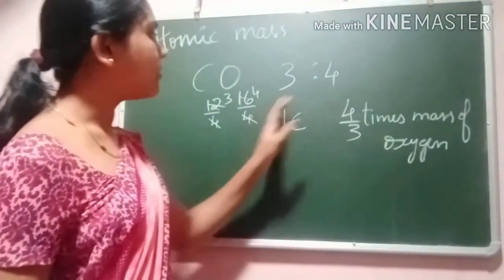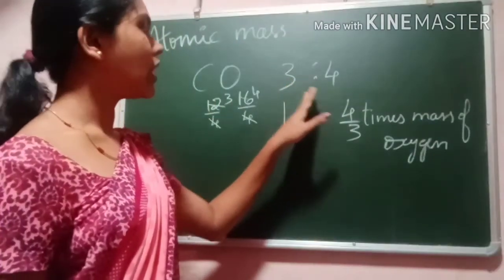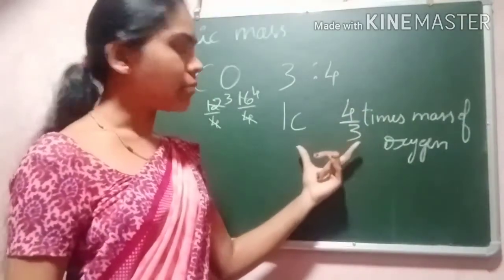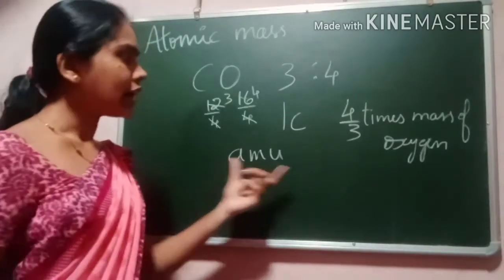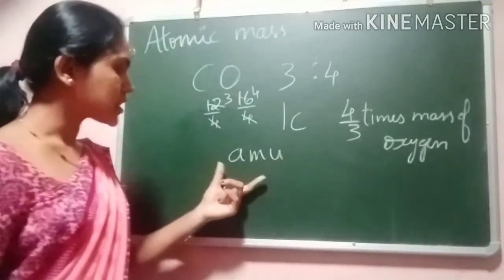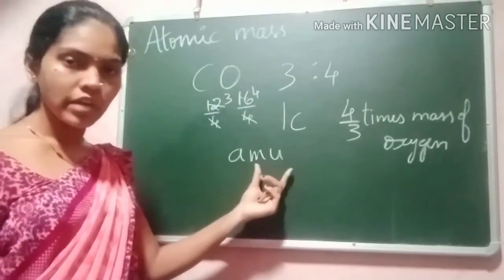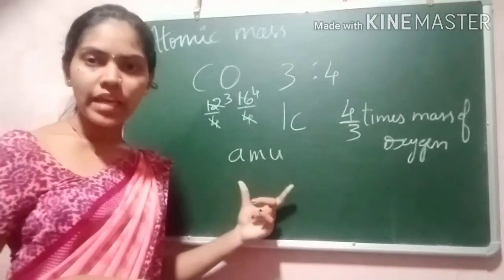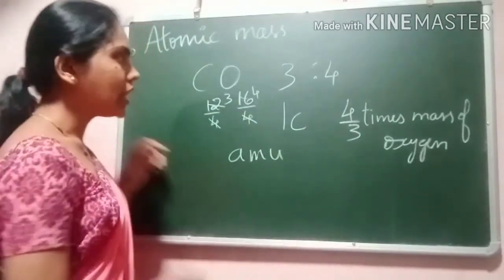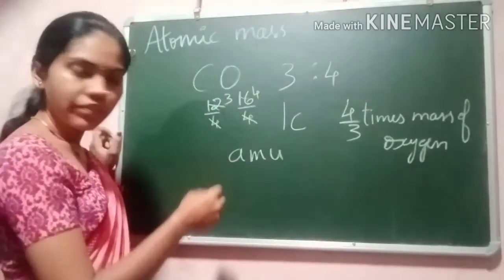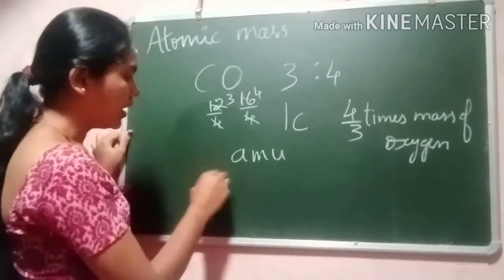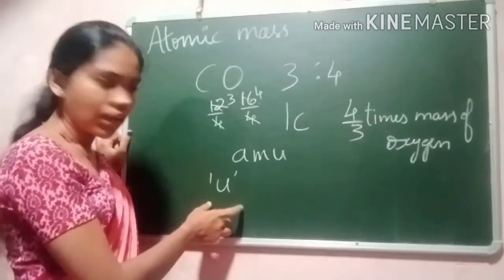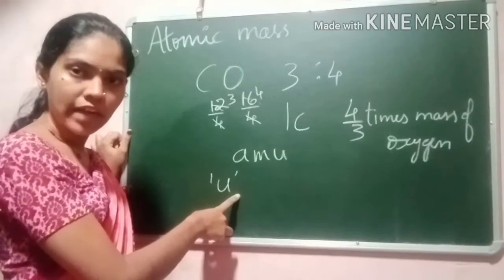So this is how we can find the relationship between the atomic masses of these compounds. Earlier, the atomic mass of an atom was measured in atomic mass unit. Now, in the latest IUPAC recommendation, we measure the atomic mass of an atom in u. Here u is referred to the atomic mass of the carbon atom.